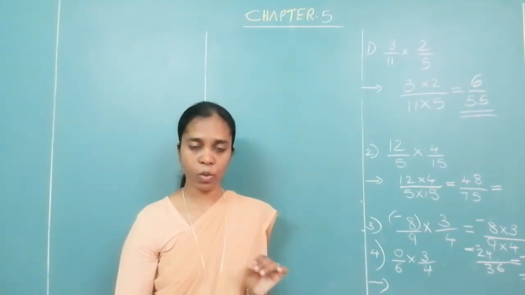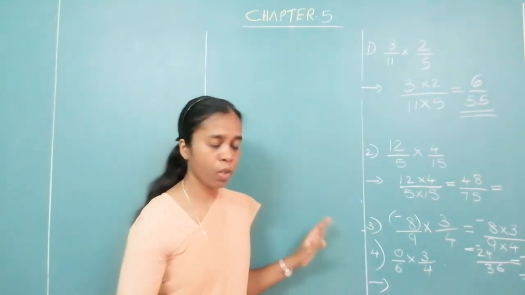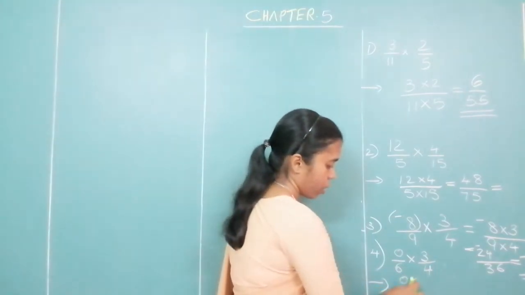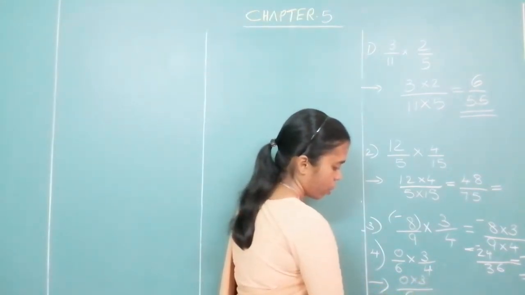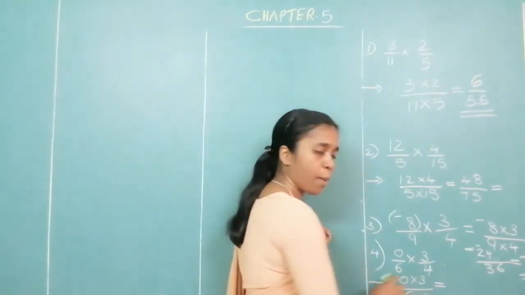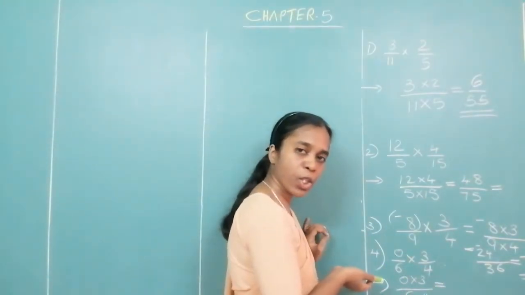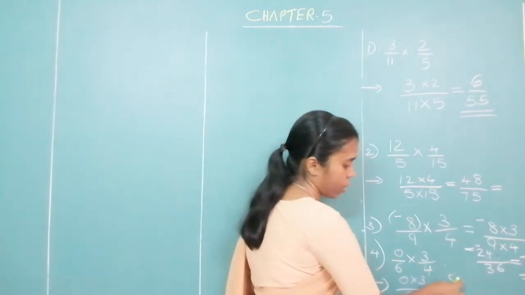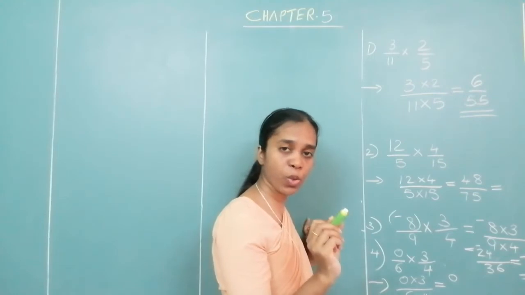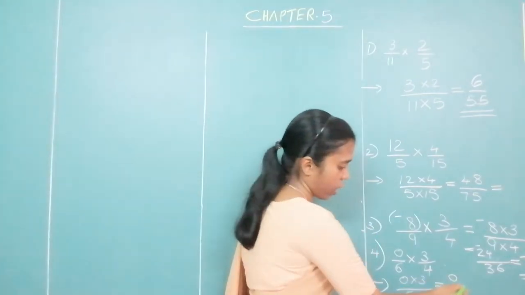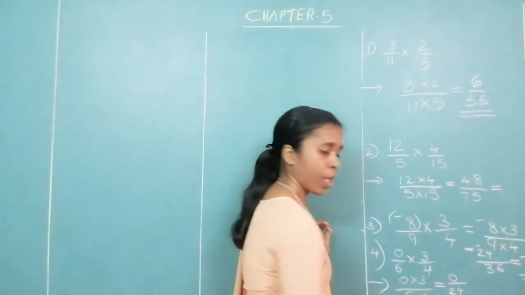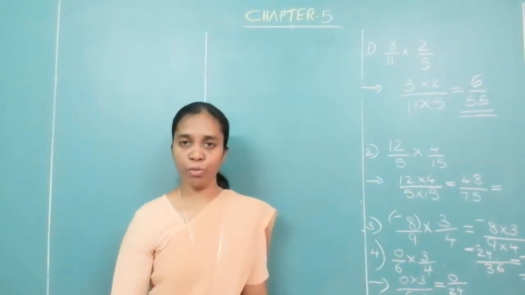Any number, okay, first and foremost, what do we say in multiplication? Multiply the numerator: 0 into 3 upon 6 into 4. Multiply the denominator. Any number multiplied by 0 is always 0. So 0 upon 6 4s are 24. Now you have 0 upon 24.